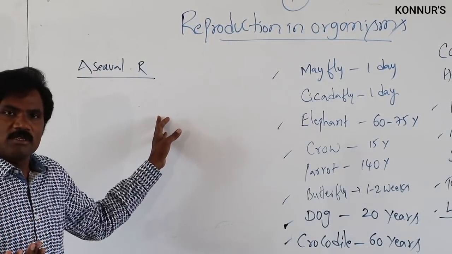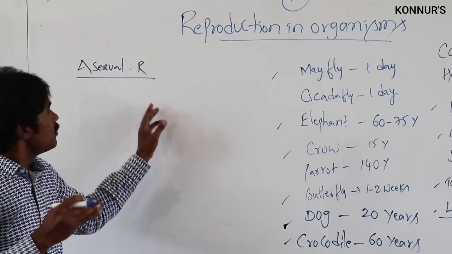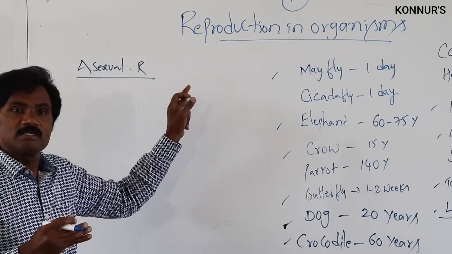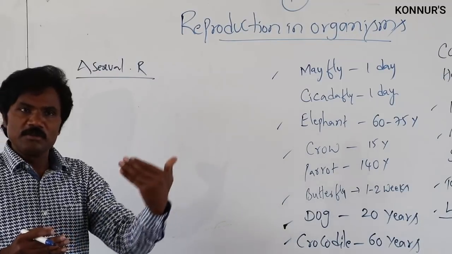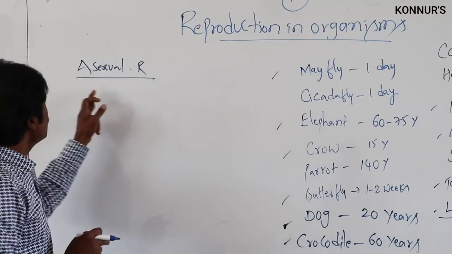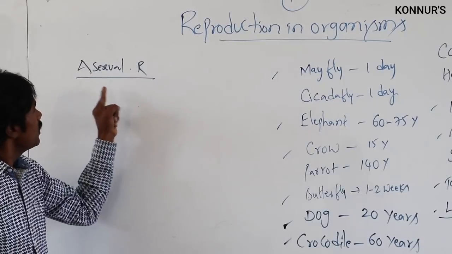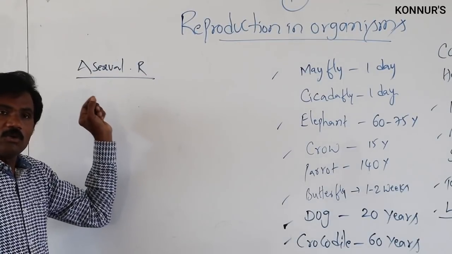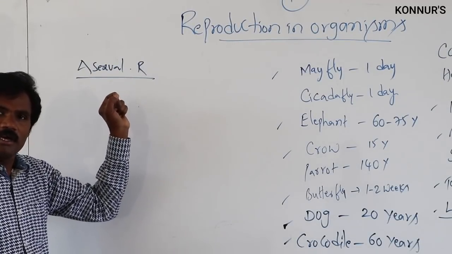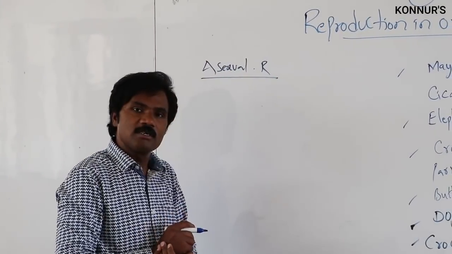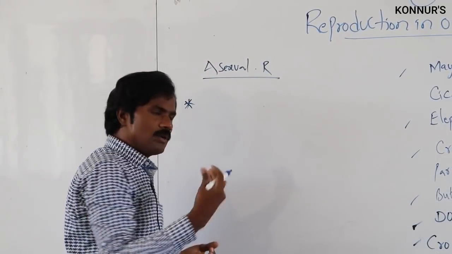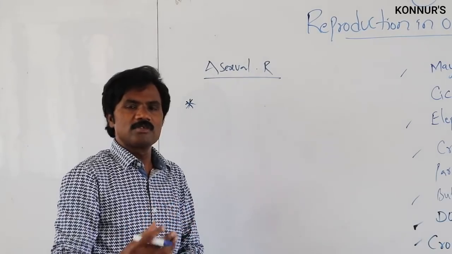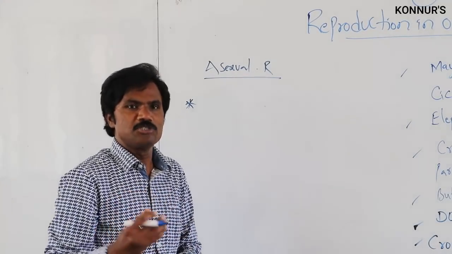Either natural methods, that means without fusion of the gametes, without formation of the gametes, no involvement of meiotic cell division. In asexual reproduction, without involvement of the gametes, this can take place. Very probably many times in competitive exams they ask about parthenogenesis.